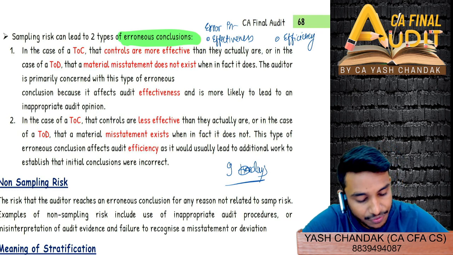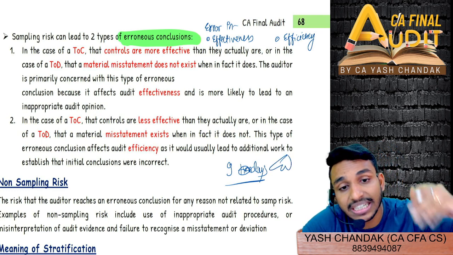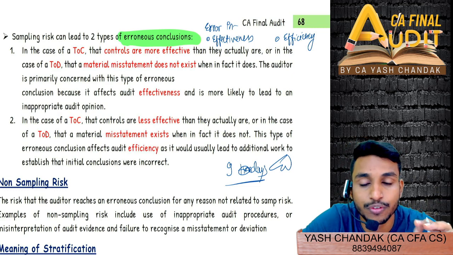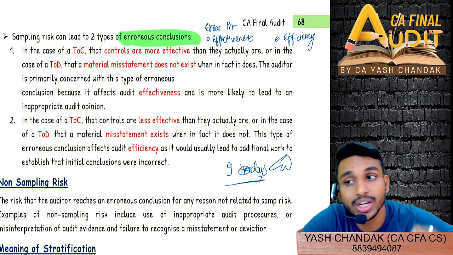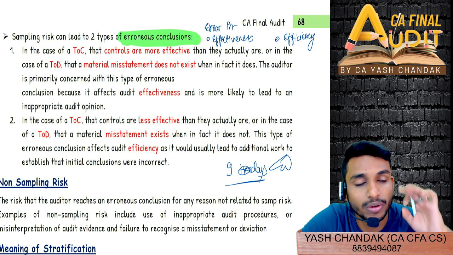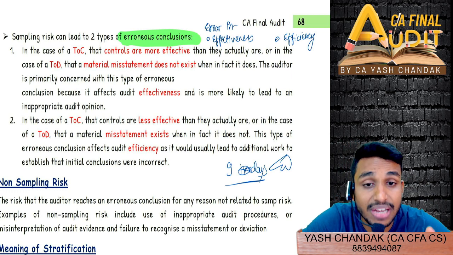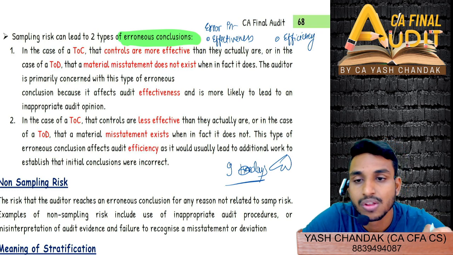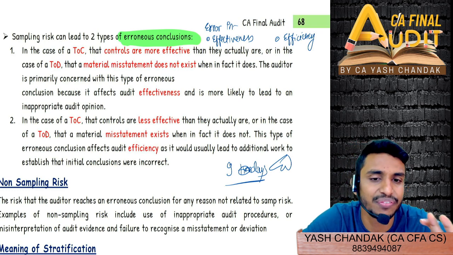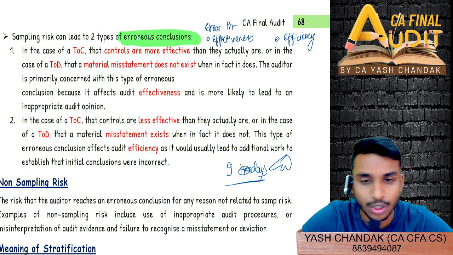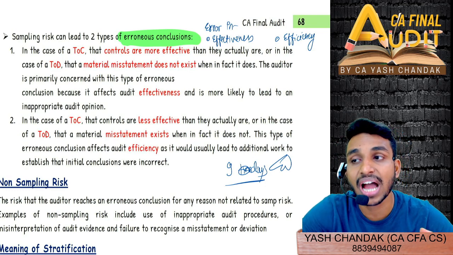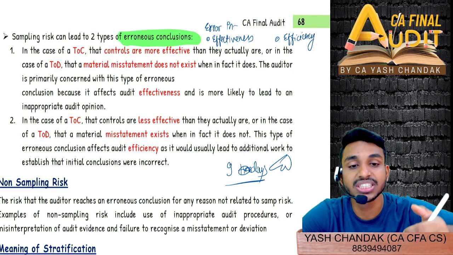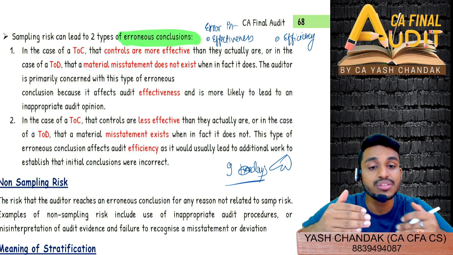However, if you were not able to completely do the entire SFM revision the way you would have done if you had been given 10-11 days, then you were not effective, rather efficient. You are saying that I have completed, but you have left topics in between, not the kind of revision that you wanted. So in that case you would be efficient but not effective. Effectiveness is when you achieved 100% of your objective, and efficiency is when I am achieving those objectives, or even if not completely achieving them, but I am utilizing the least resources.